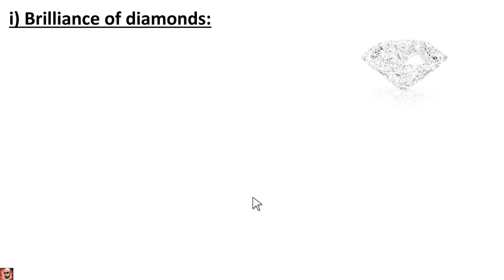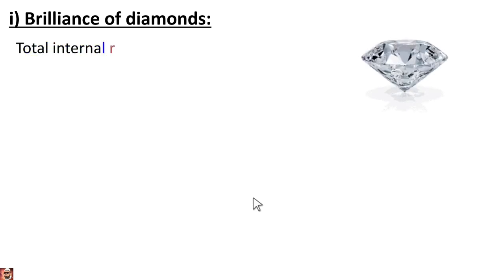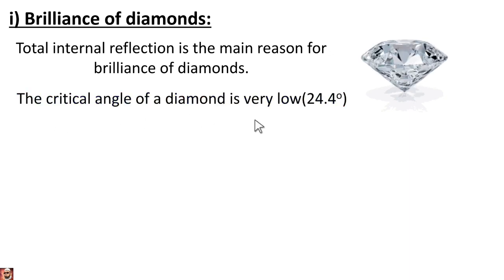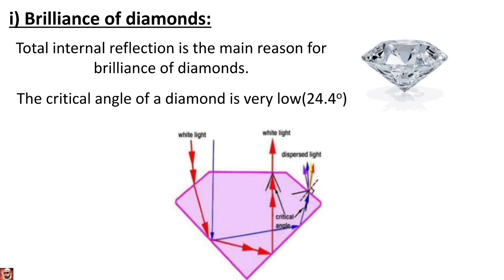Applications of total internal reflection. First application, brilliance of diamonds. The brilliancy of diamonds is because total internal reflection takes place in the diamond. That is the main reason for the brilliancy of diamond. And one more thing, the critical angle of diamond is very low, that is 24.4 degrees. So if a light ray enters a diamond, it is very likely to undergo total internal reflection, which makes the diamond shine. If the light enters straight or normal, then it travels straight and simply comes out.